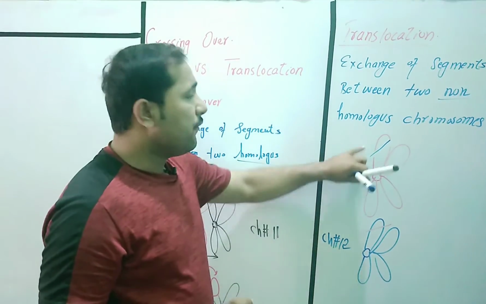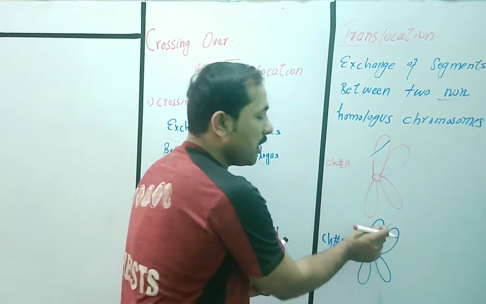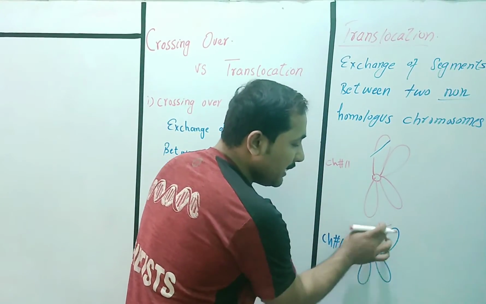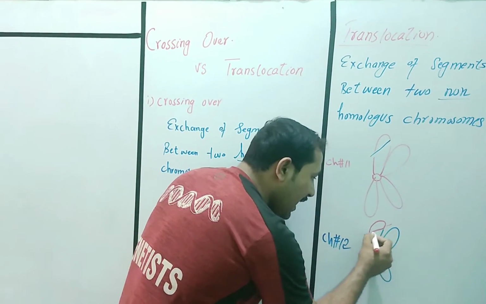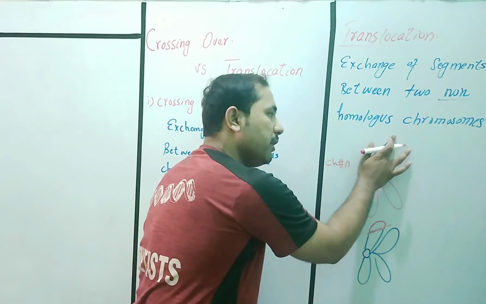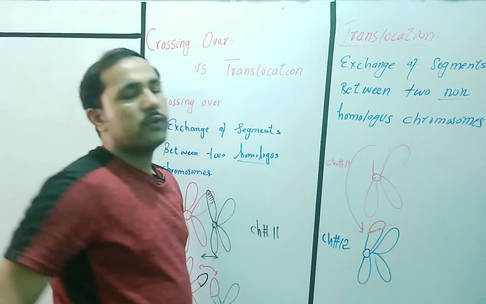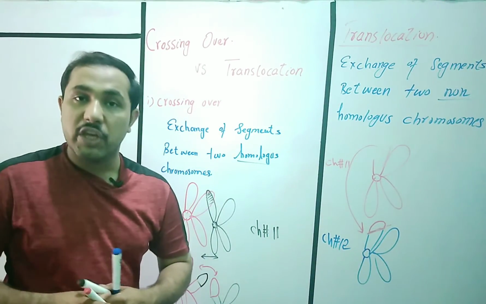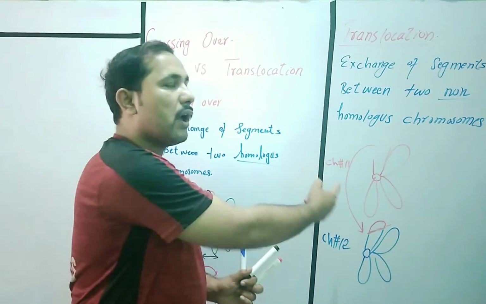No, if any one has sticky ends, this part moves, and this one has also been broken down and removed, but this has sticky ends. This part, if present, locates at this position. This is called translocation. This part will be removed and will translocate onto this chromosome at their sticky ends. The exchange of segments between two different chromosomes is called translocation.